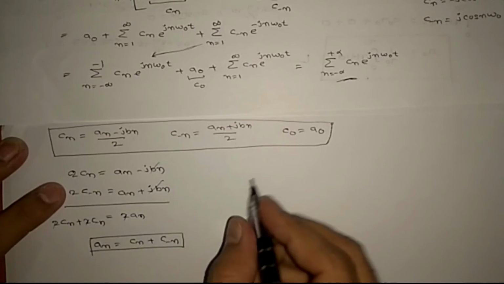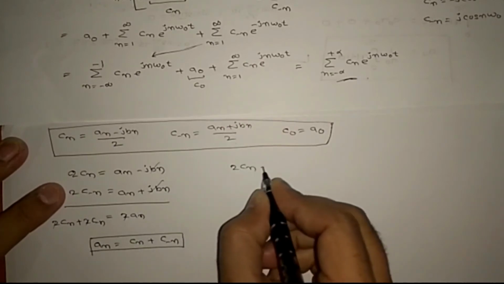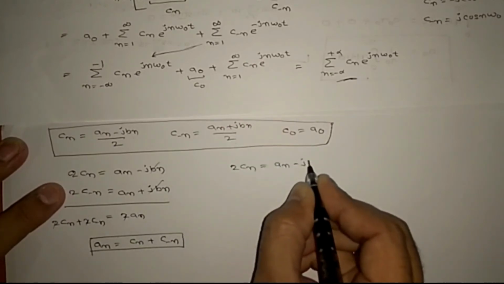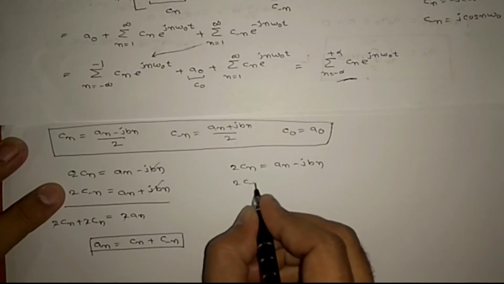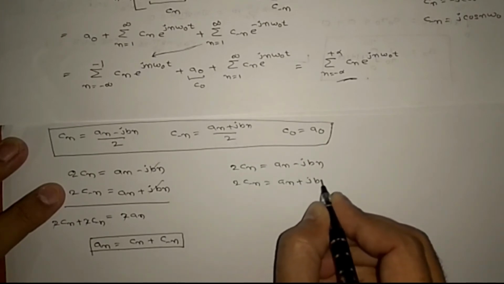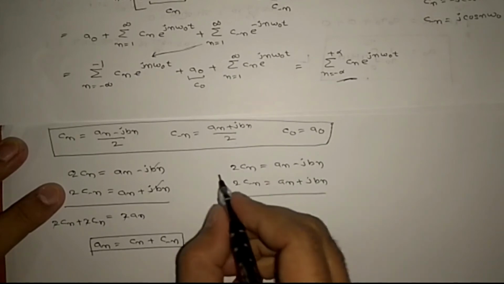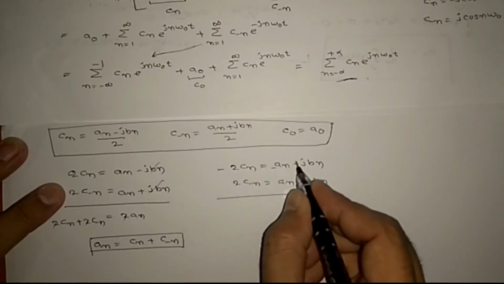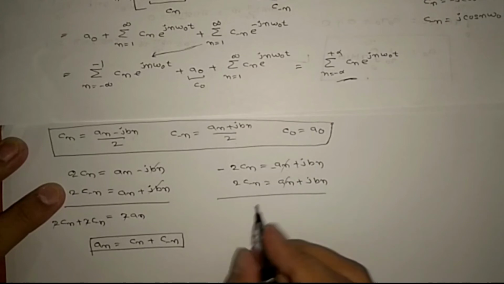What about bn? 2cn equals an minus jbn, 2c minus n equals an plus jbn. This time I am subtracting. This becomes plus, right? These two get cancelled out.